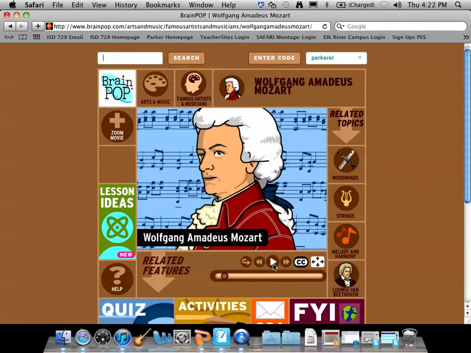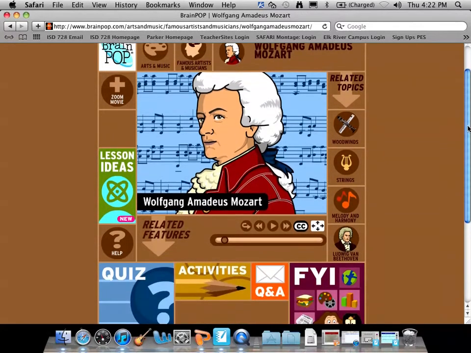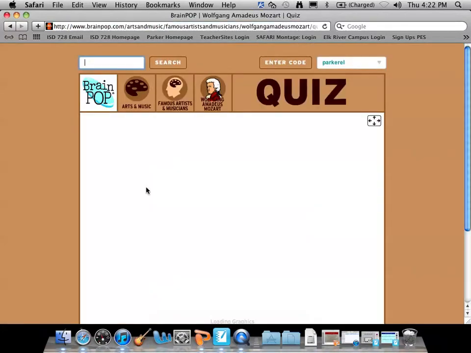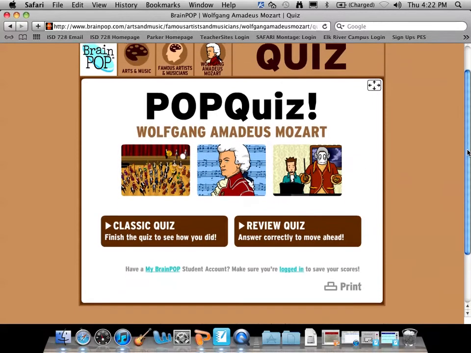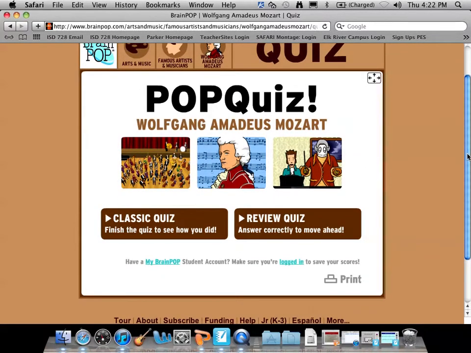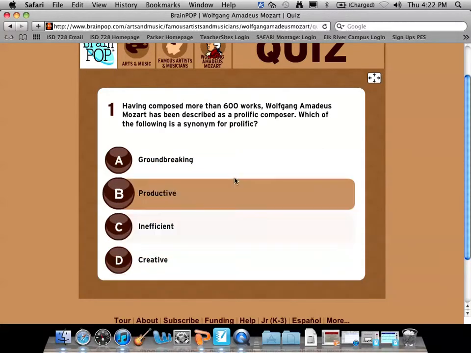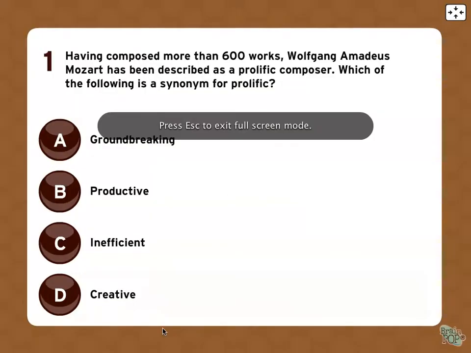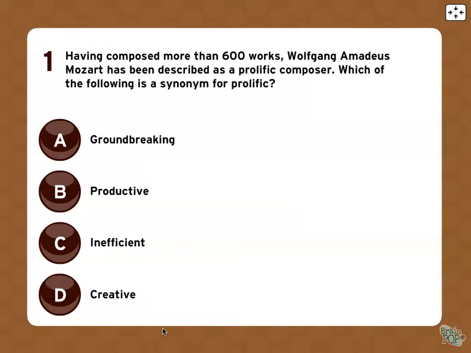Tim and Moby are kind of the hosts to the videos, and they go through it and speak to the audience about the subject. When they're finished, you can come down to quizzes, activities. Let's click on quiz. And here's an example of a quiz you could take with your students or for yourself or whoever is viewing the video when you're finished. I like the classic quiz. And what I like to do is put it into full screen right here on this button. And as a class, with my students, we talk about the question and have a short discussion, and then we have a vote and we select an answer.